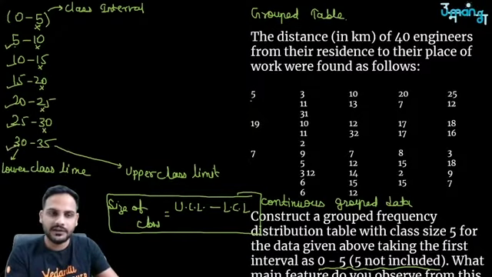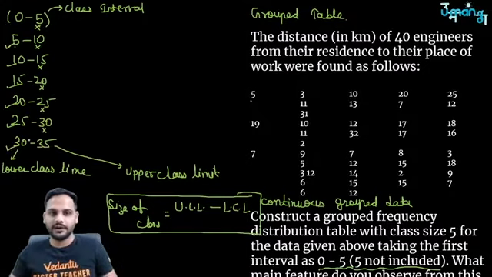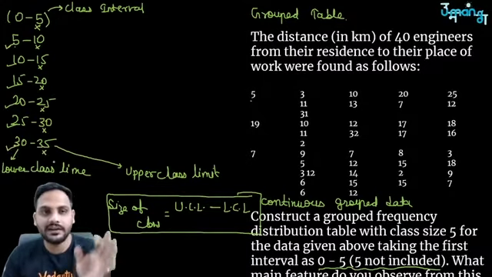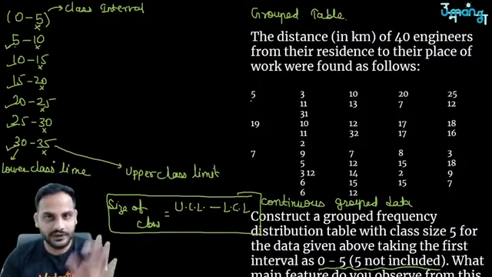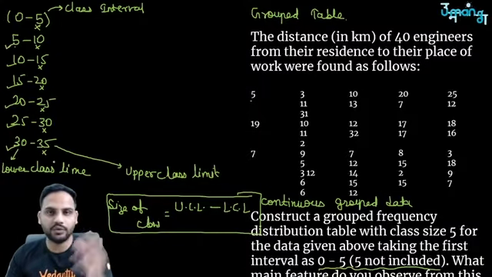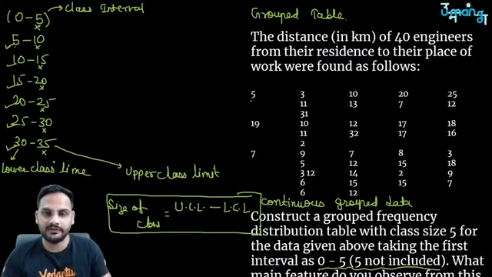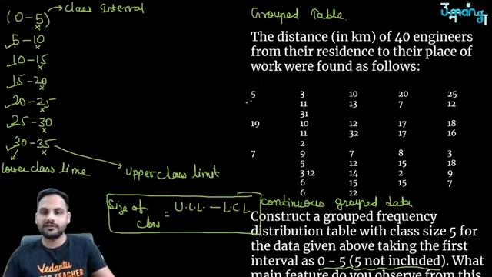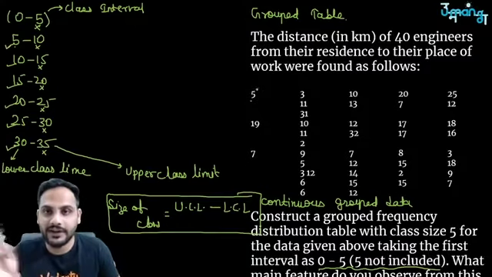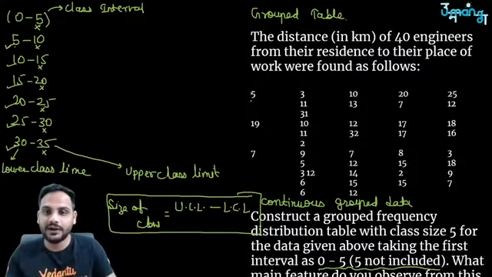30 not here, in the next row, like that. Got it? So the upper class limit is not counted in this. So when I say 0 to 5, it includes 0, 1, 2, all the values between 0 to 5 including 0, but does not include 5. So for 0 to 5, remember I will not take 5.